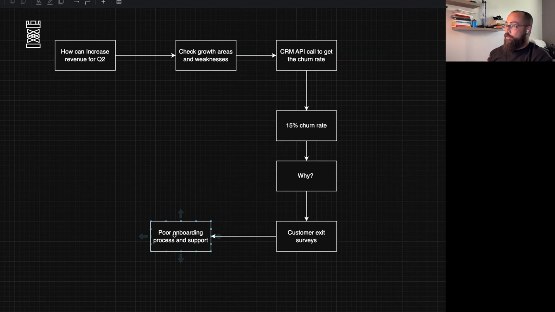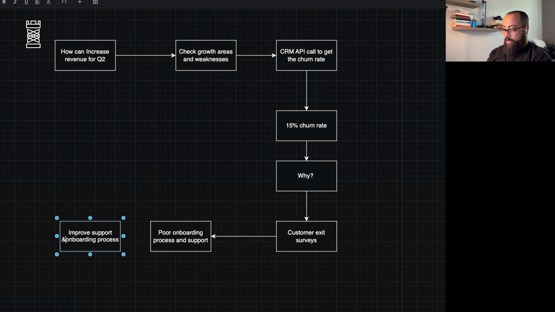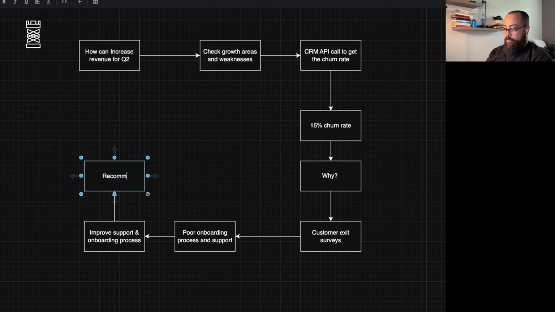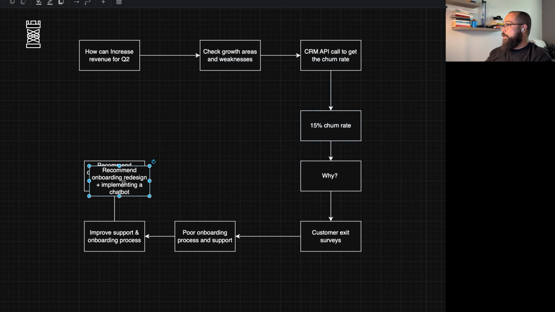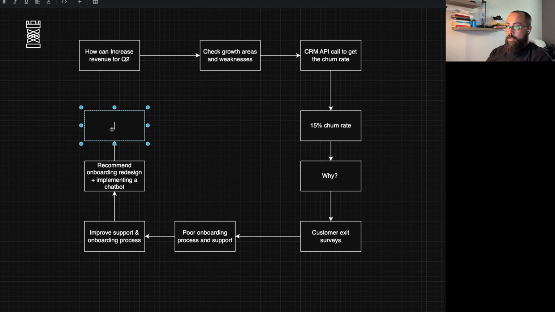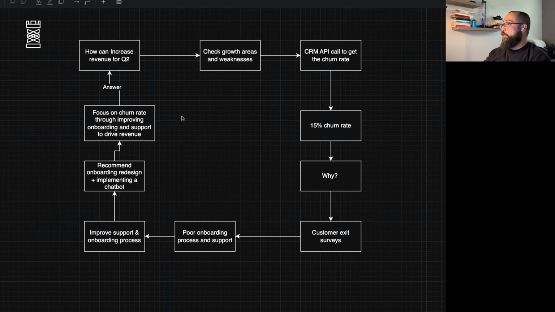So now the agent is thinking maybe it's better then to improve support and onboarding process. So it's going to recommend onboarding redesign, let's say, plus implementing a chatbot for support. And then the agent's final answer is going to be focus on churn rate through improving onboarding and support to drive revenue, to answer this question eventually.